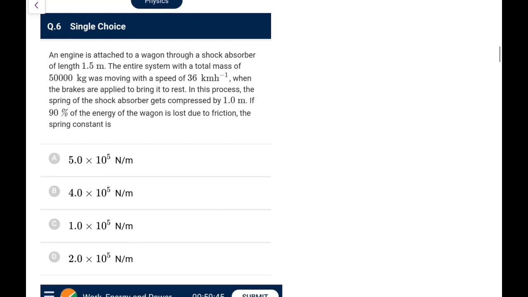Engine is attached to a wagon through a shock absorber of length 1.5 meter. The entire system has a total mass of 50,000 kg going at a speed of 36 km/h, which is 10 meter per second. When the brakes are applied to bring it to rest, the spring of the shock absorber gets compressed by 1 meter. If 90% of the energy of the wagon is lost due to friction, the spring constant is? So 90% is lost to friction, that means 10% has gone into the shock absorber.